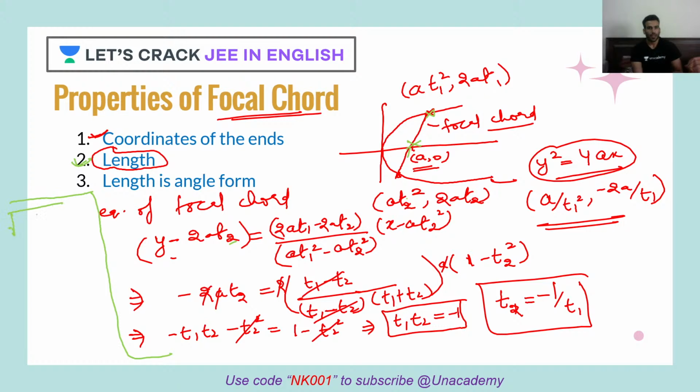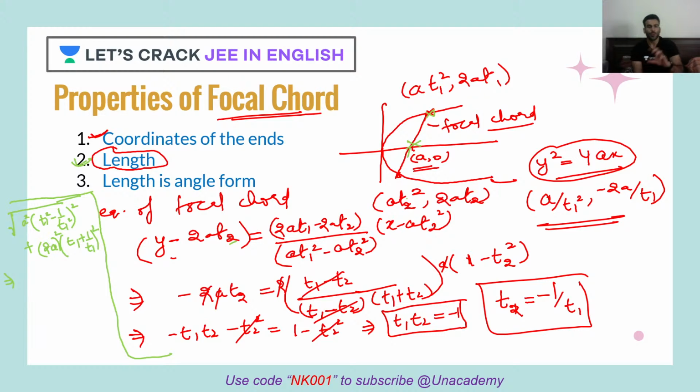Root of, I can take a common, so it will become a square, then t1 whole square minus 1 upon t1 whole square. Then plus I can take 2a common. So what will I have? I have t1 plus 1 upon t1's whole square. Correct? And when I take 2a common, the square of 2a will also be there. Like this. Clear? So I'll just simplify it.